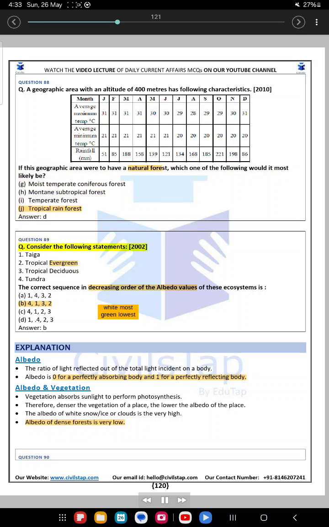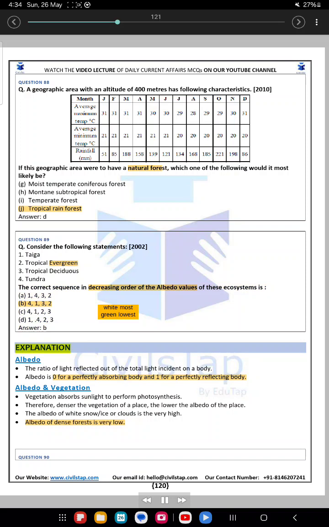Question 89. Consider the following. 2002. 1. Taiga. 2. Tropical evergreen. 3. Tropical deciduous. 4. Tundra. The correct sequence in decreasing order of the albedo values of these ecosystems is: A. 1, 4, 3, 2. B. 4, 1, 3, 2. C. 4, 1, 2, 3. D. 1, 4, 2, 3.